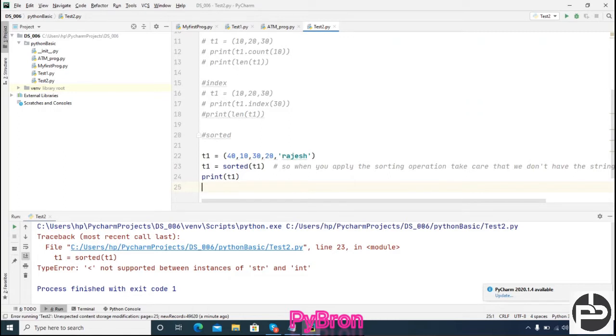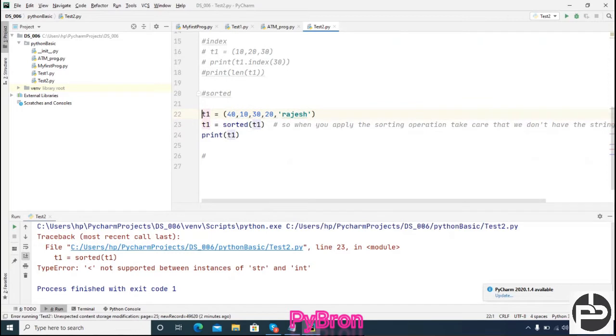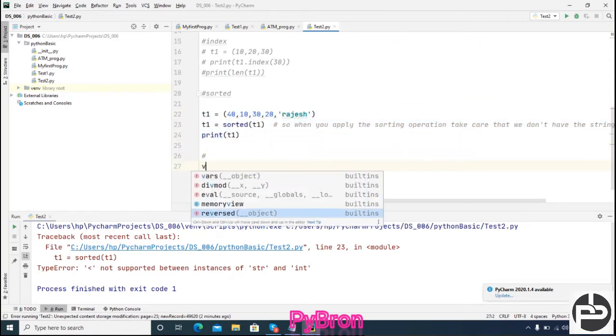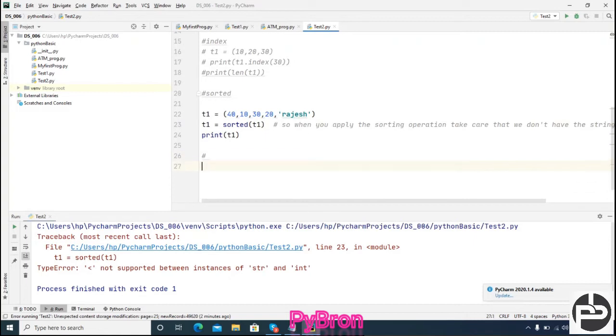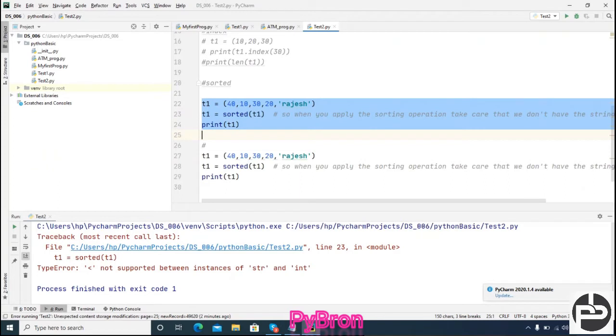Similarly, I forgot to tell, in case of list there is one more function, min and max. Let's see how it works in case of tuple, and it will work in case of list also. If I forgot to tell you, then please try to apply it there. Let me copy this and put it over the comment.